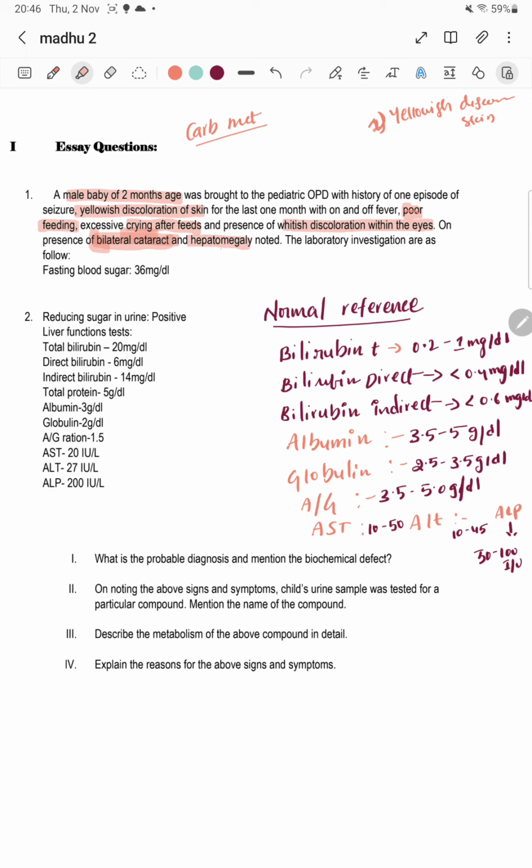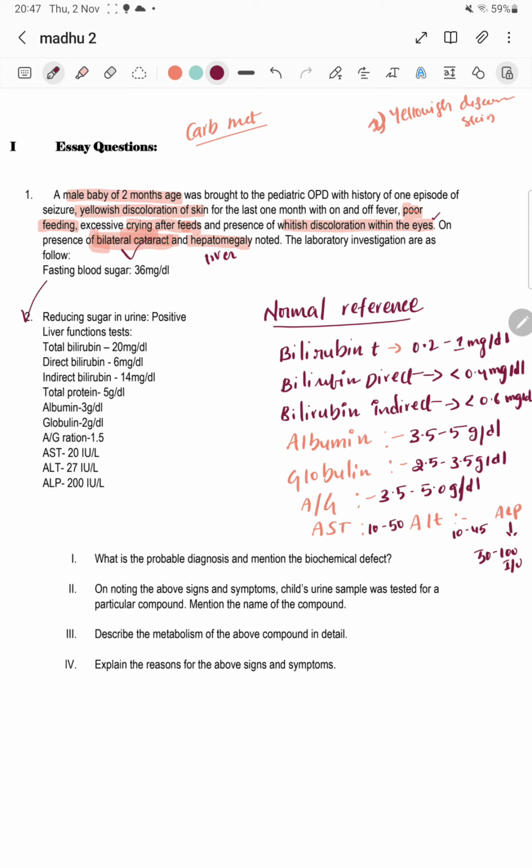So what all complications have you seen in the baby? A male baby of 2 months, a very little kid, developed yellow discoloration of skin, poor feeding, excessive crying after feeds, and whitish discoloration within the eyes. It is due to bilateral cataract, and hepatomegaly, enlargement of liver. So you see the complications. After biochemical tests were done on a blood sample from this male baby of 2 months, here are the results.